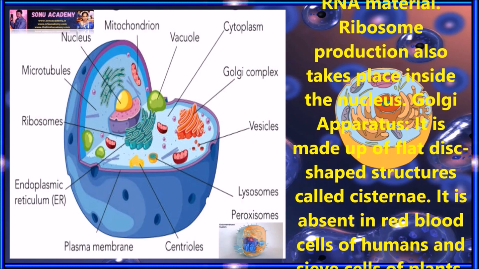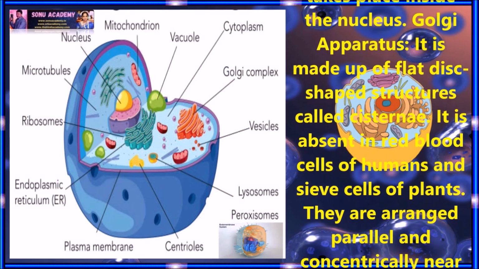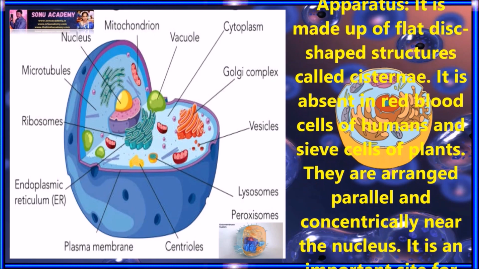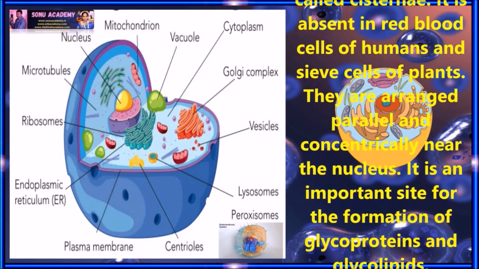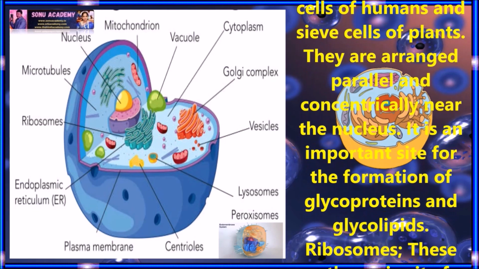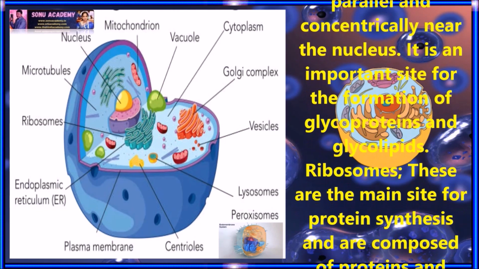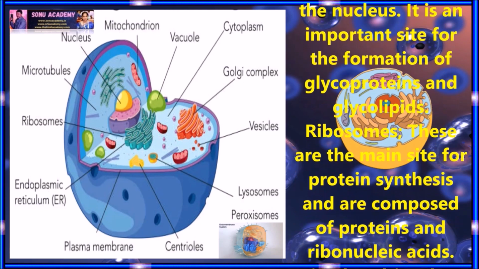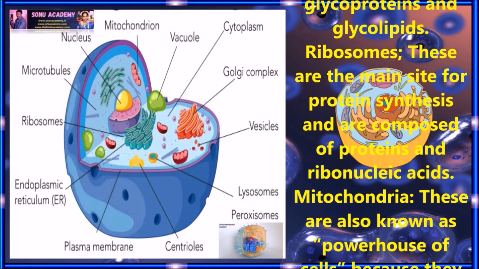Golgi apparatus. It is made up of flat disc-shaped structures called cisternae. It is absent in red blood cells of humans and sieve cells of plants. They are arranged parallel and concentrically near the nucleus. It is an important site for the formation of glycoproteins and glycolipids.